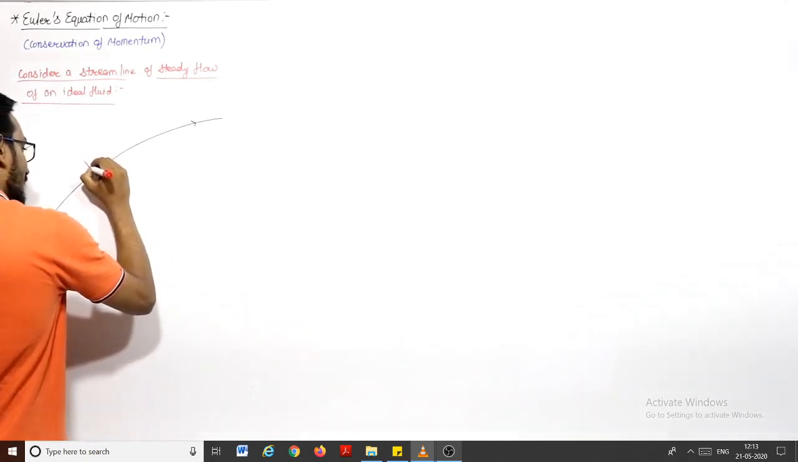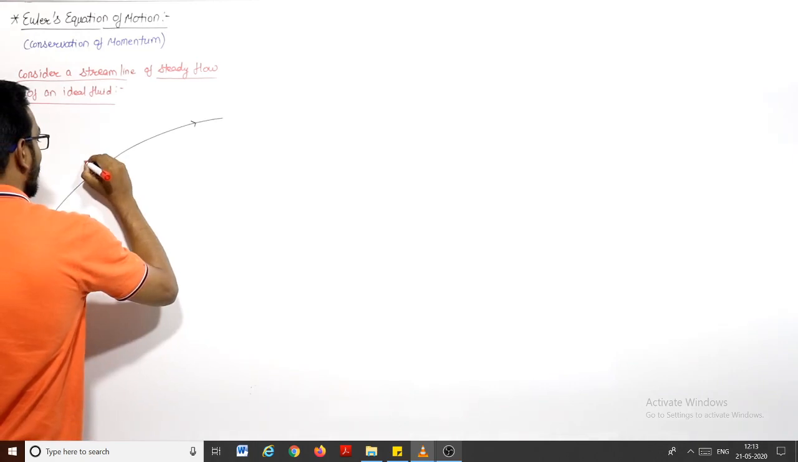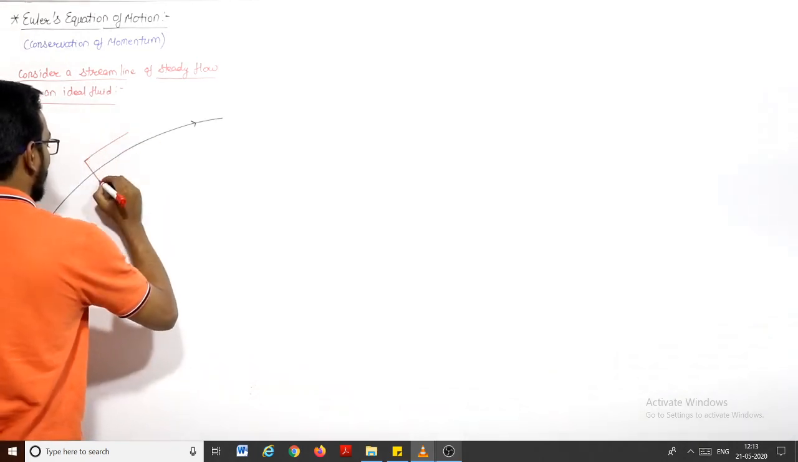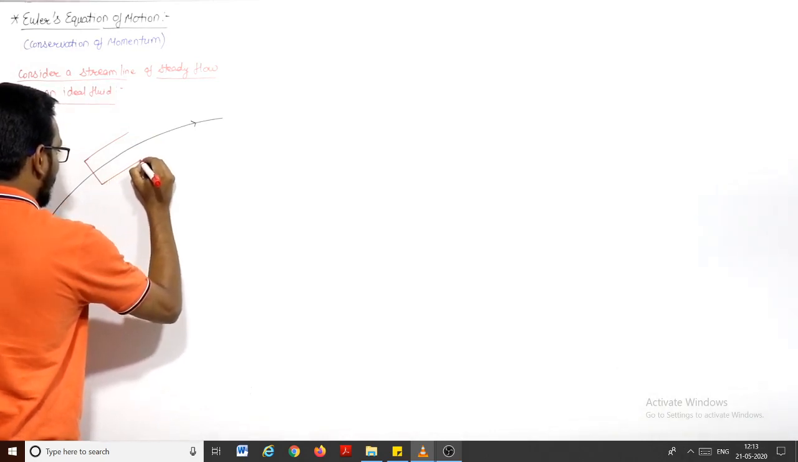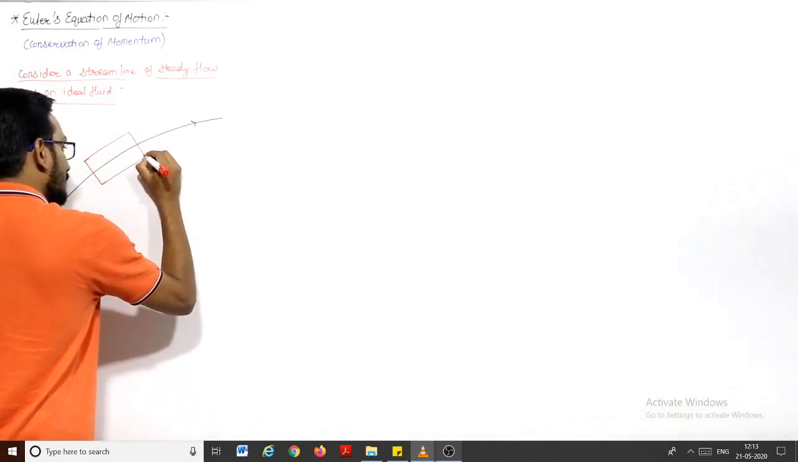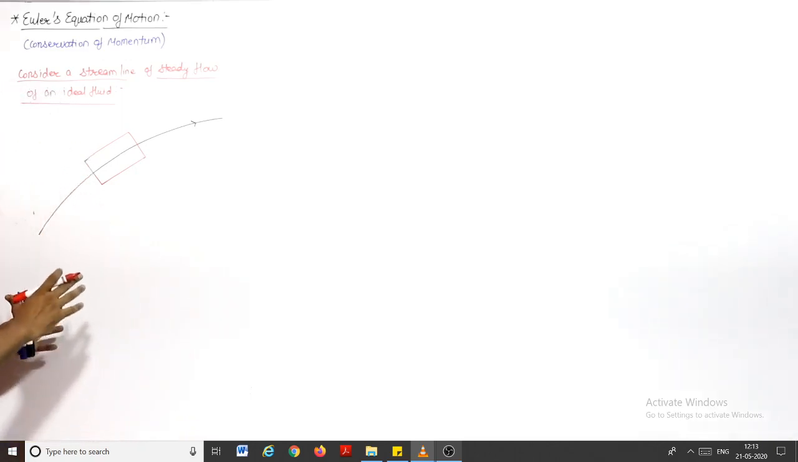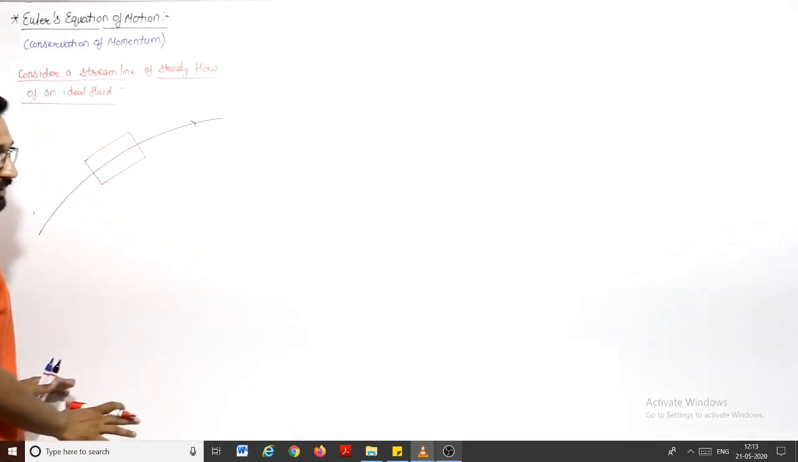So for your understanding, I am taking an element in this fluid flow. Let us say this is the element which we are taking. This is a very small element, but just to make you understand the concept, we make an enlarged view of it. This is a small element of area dA. dA is the area of this small element, right?